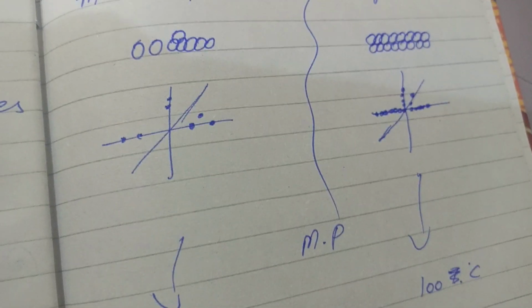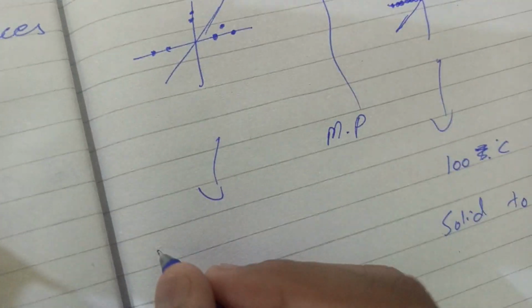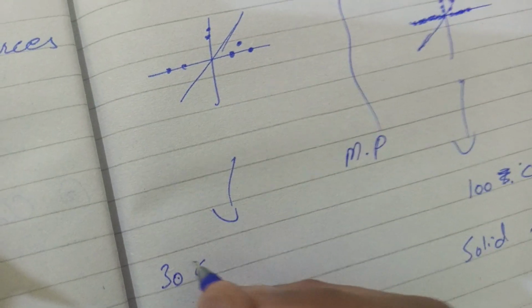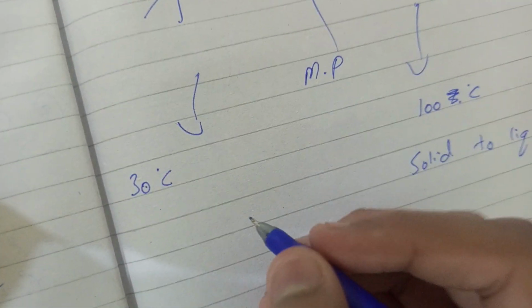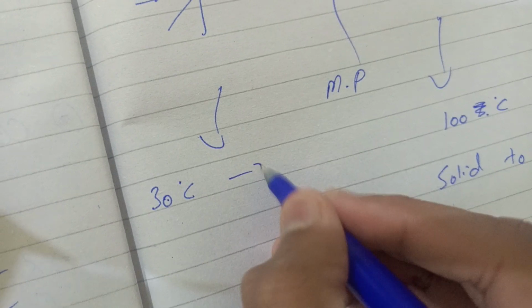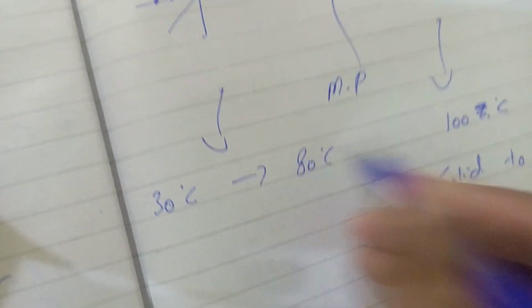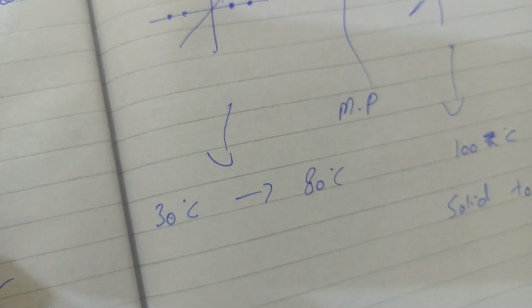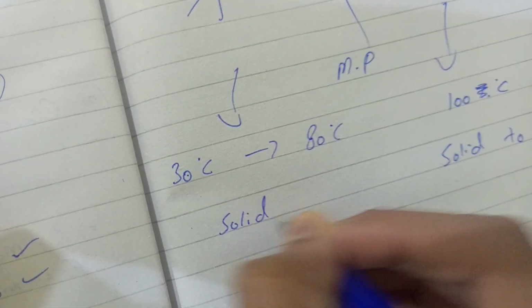There isn't anything unique there. But if you take amorphous, at 30 degrees Celsius it will start melting and converting to liquid, but not completely. If you increase the temperature to 80, then it will be completely converted from solid to liquid.